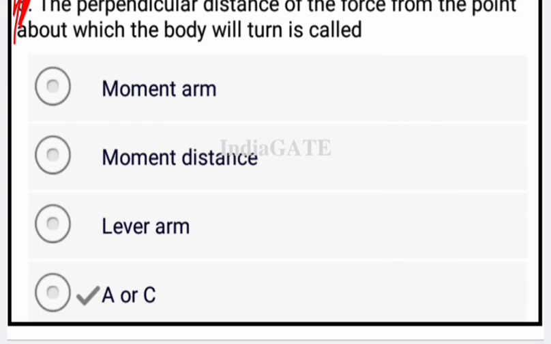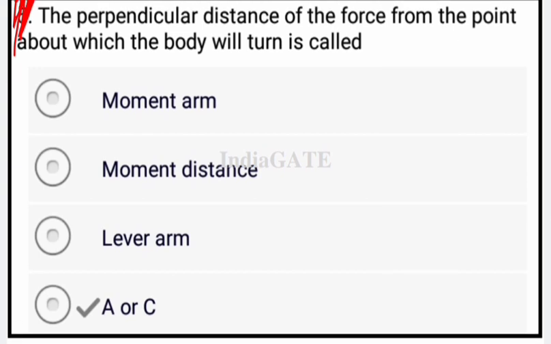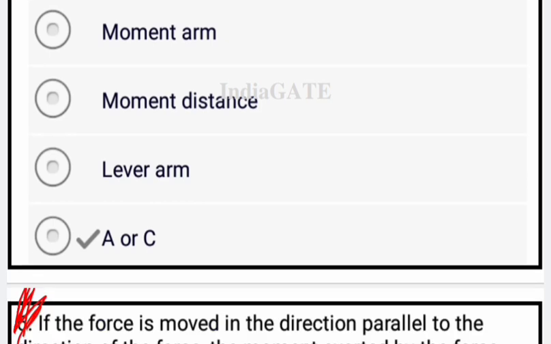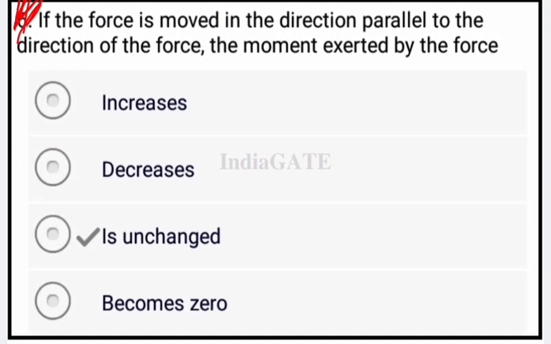Now next question is, the perpendicular distance of the force from the point about which the body will turn is called, that is your options A and C, moment arm and lever arm. Okay, so moment arm and lever arm is your correct answer, that is A and C. Now next question is, if the force is moved in the direction parallel to the direction of the force, the moment exerted by the force is unchanged.